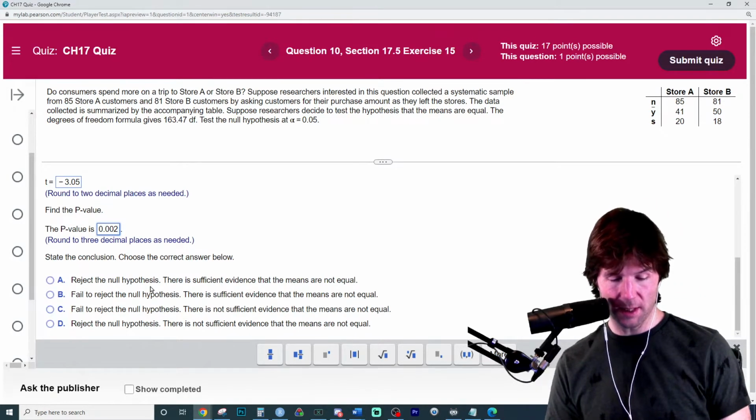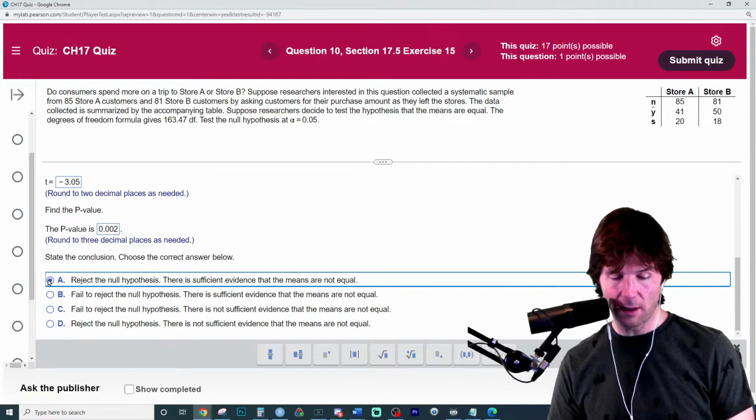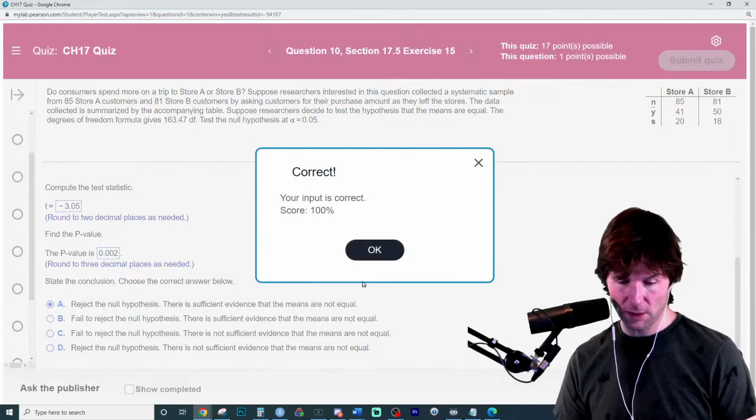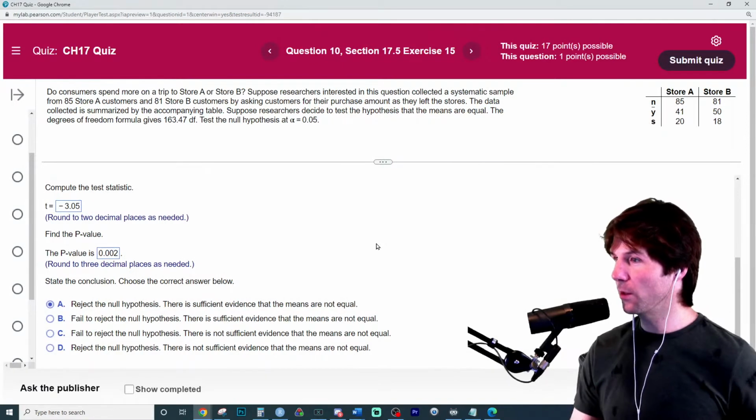We reject the null hypothesis. There is evidence for the alternative. Now, let's talk about this in a second. Did we get it right? We did. How did I know this p-value?